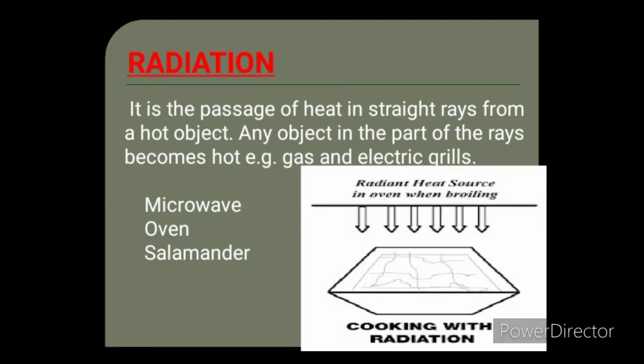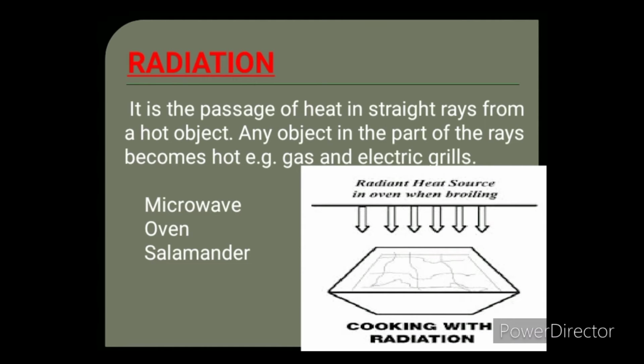Third one is radiation. Radiation means passage of heat in straight rays from a hot object. Dry cooking takes place by using the radiation method. This type of heat is generally used in a microwave, inside the oven, or when you are using a salamander.